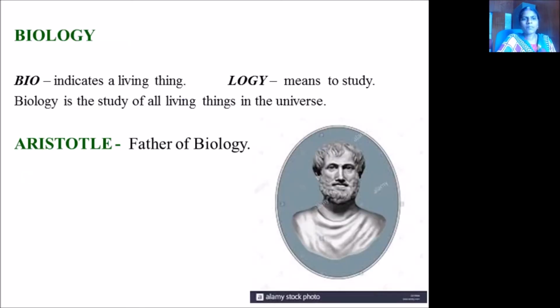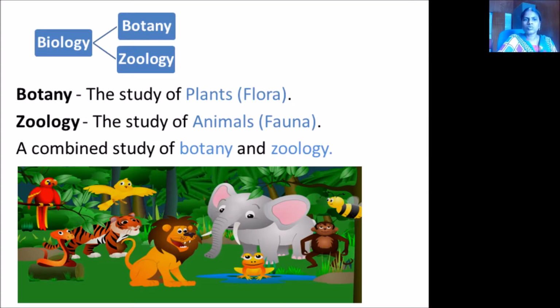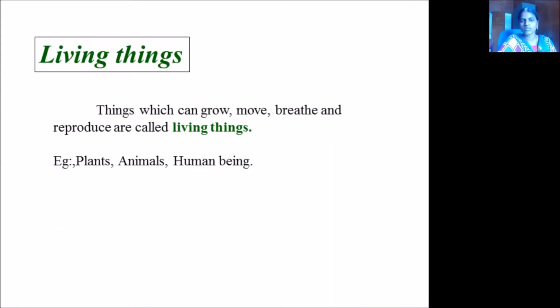What is biology? Bio indicates the living thing. Okay, logy means to study. Biology is the study of all living things in this universe. Father of biology is Aristotle. Biology combines two: one is botany and the other is zoology. So the combined study of botany and zoology is called biology. Means what? The combined study of flora and fauna is called biology.